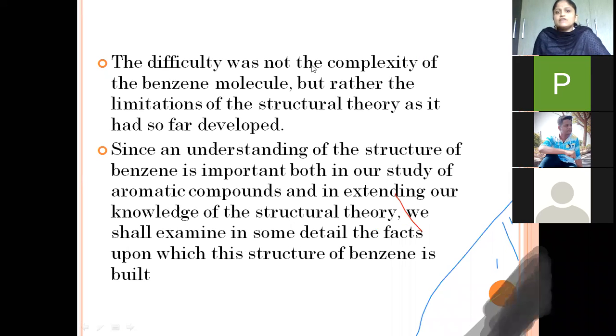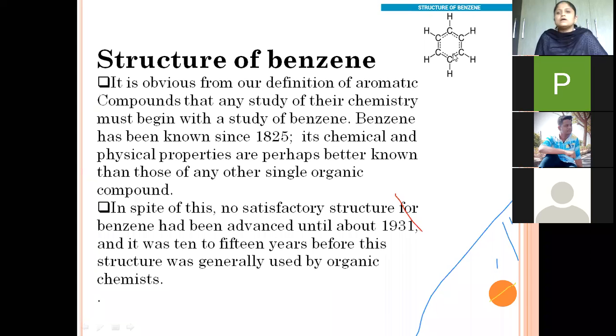Now, the difficulty was not the complexity of the benzene structure. The structure of benzene is too compact in nature. It possesses carbon-carbon alternate double bonds, and those alternate double bonds continuously delocalize from one carbon atom to another carbon atom.